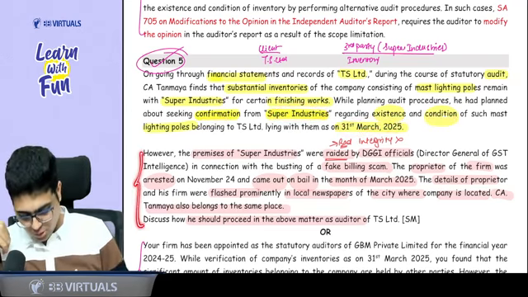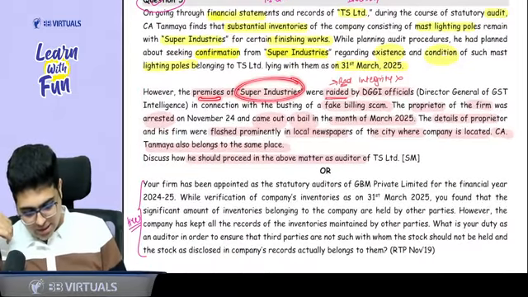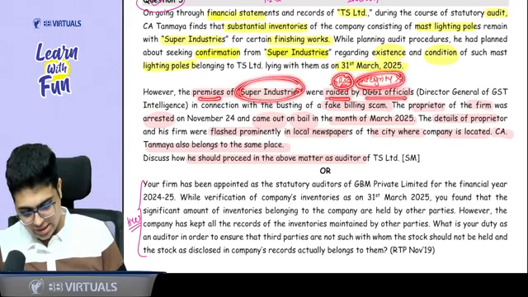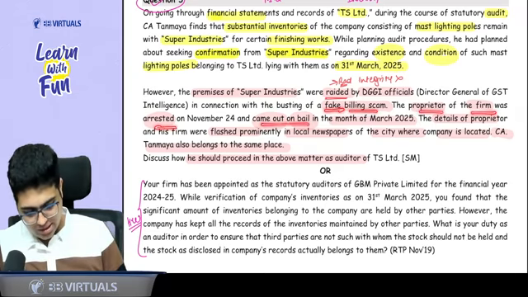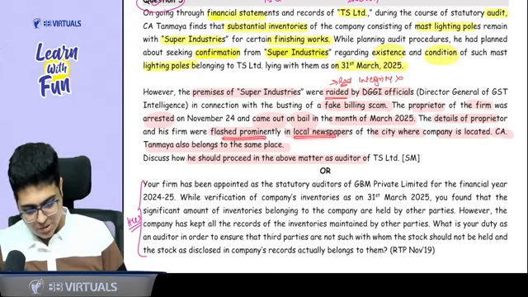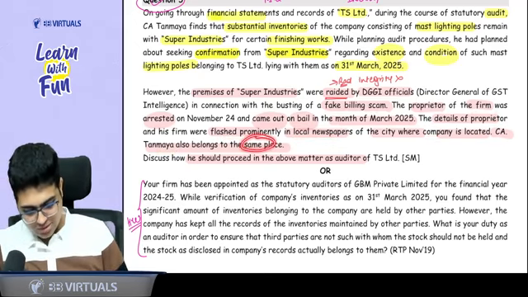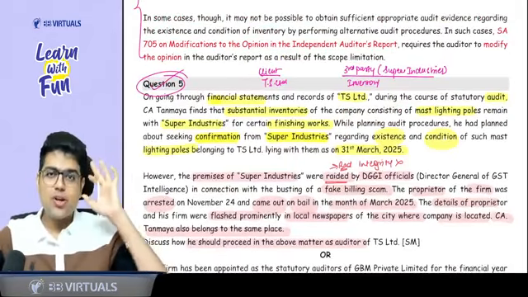Now, sir, you get to know some facts about the third party. Please focus. Premises of the third party, that is Super Industries, were raided by DGGI officials. Raid is a bad thing. That means there is some integrity issue. There was a fake billing scam. Proprietor of this third party was arrested. He came out on bail in the month of March. Details of the proprietor flashed in the newspaper where the company is located. CA auditor also belongs to the same place. How should he deal? Now tell me, is there a doubt on integrity of third party?